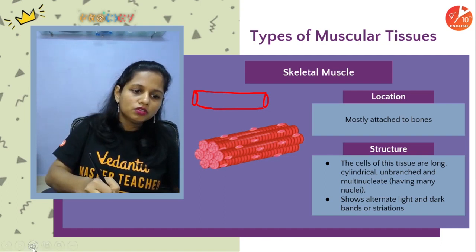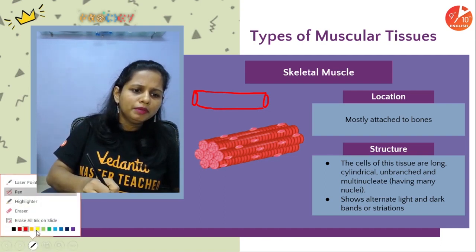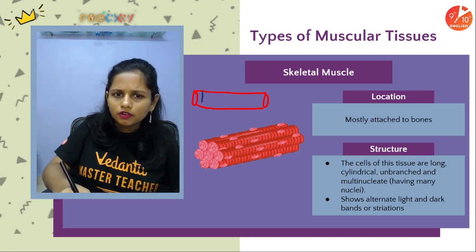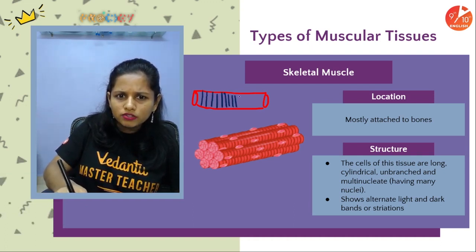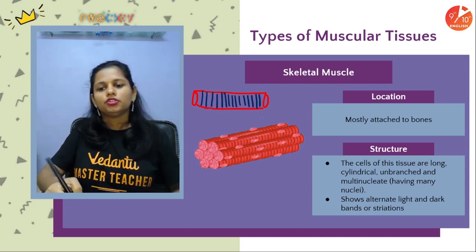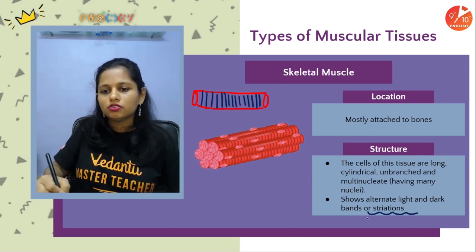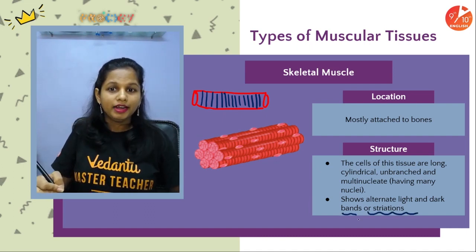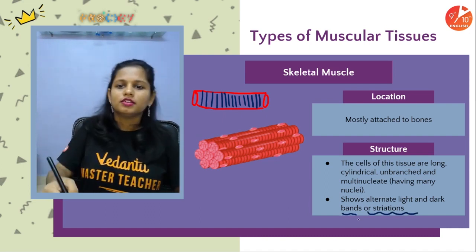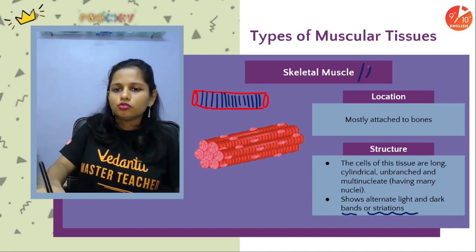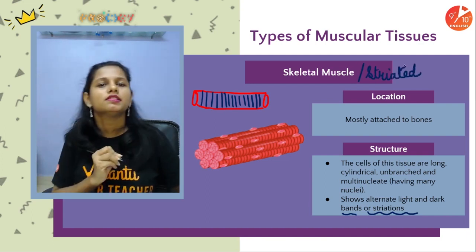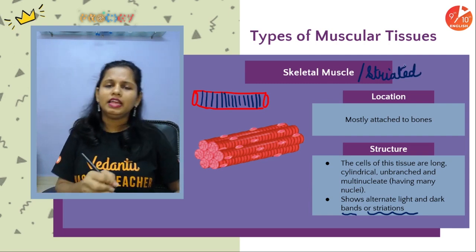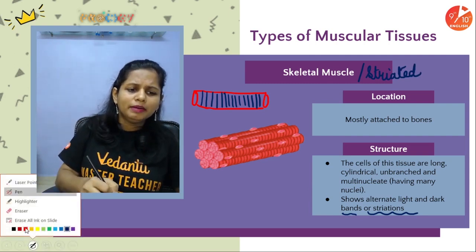Besides this, they show multiple bands, like light band, dark band, light band, dark band. These bands are known as striations. And as they show striations, skeletal muscles are also called striated muscles. How many nuclei are present?